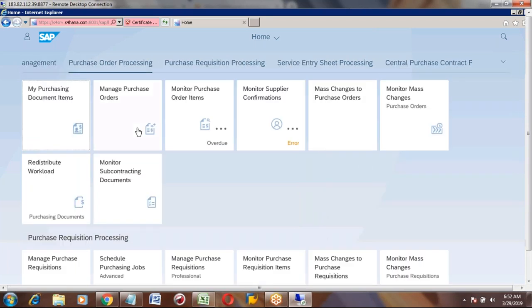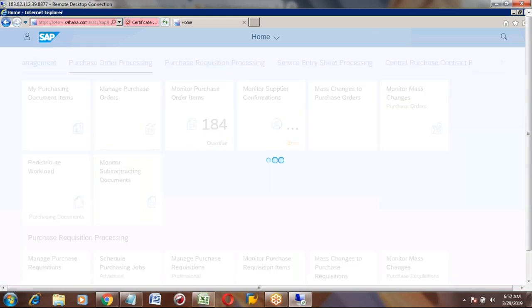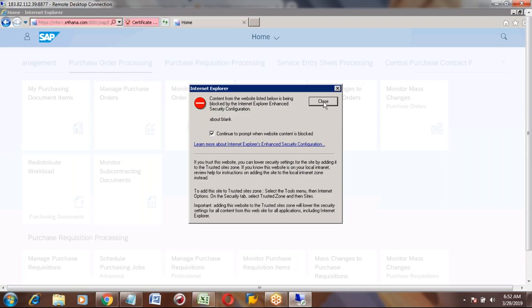Mostly all these are mainly the purchase orders. So I will show you how to open and everything. Just for example, you want to see the purchase orders, like manage purchase orders. You want to see, so you can open. You can just click on this tile. This is nothing but each one is an app. Configuration.